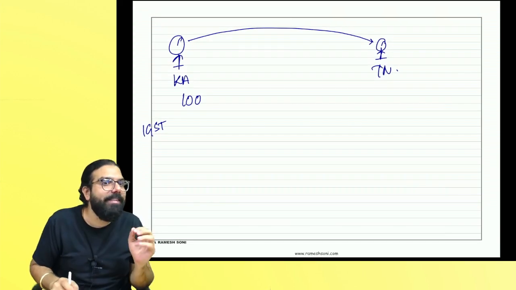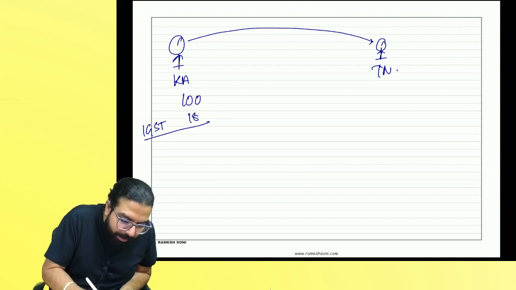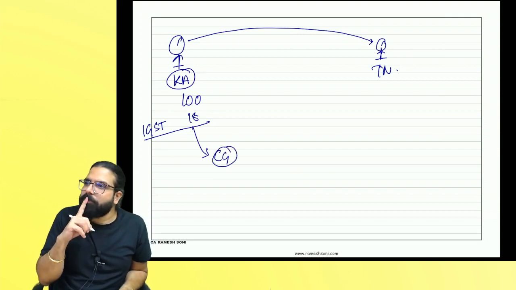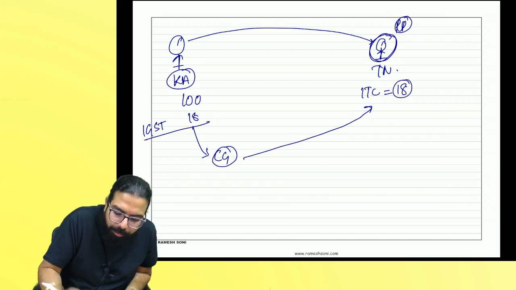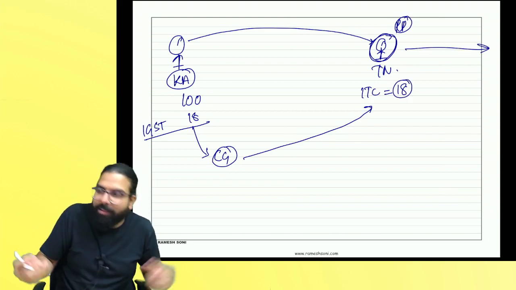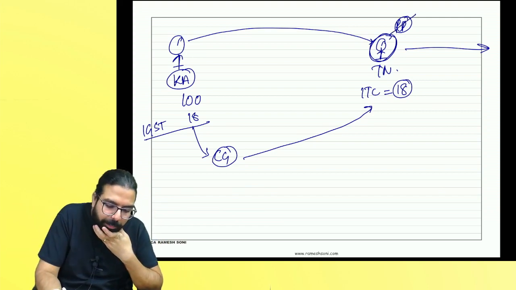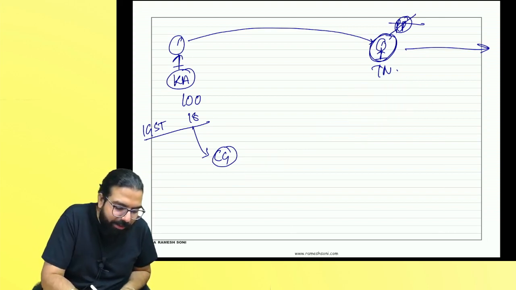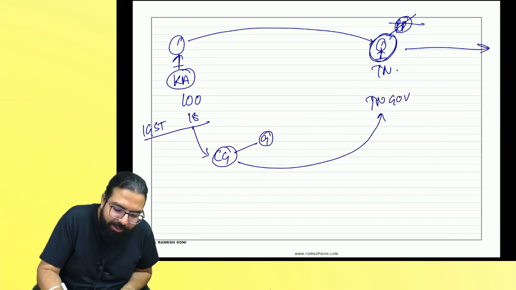So if CGST is 9% and SGST is 9%, IGST will be 18%. So 18 rupees is charged over here. This Karnataka guy will give the 18 rupees to whom? IGST goes to the central government. Now this Tamil Nadu guy, if he is a registered person, he will want the credit. The central government will give him credit for the 18 rupees. Against his sale, he can use the credit. Are we clear? Sir, but what if this guy is not a registered person? In that scenario, the central government will keep half, 9 rupees, and the Tamil Nadu government will get the other half.